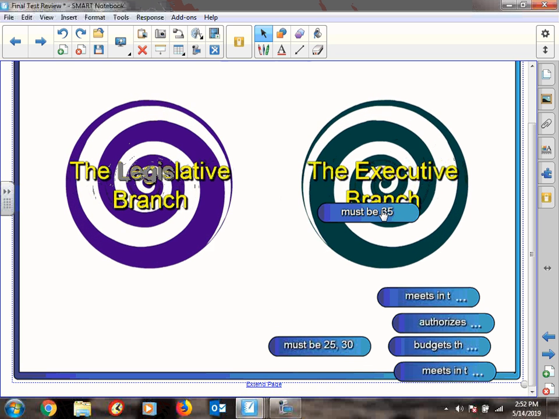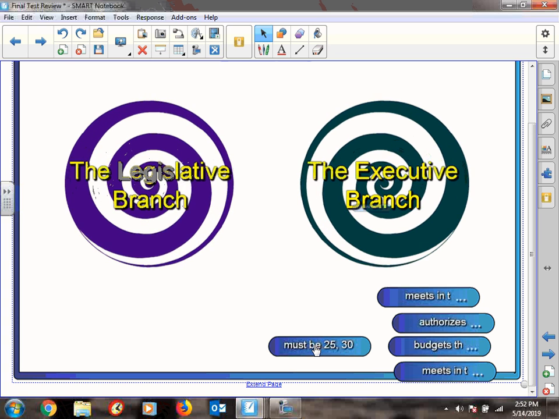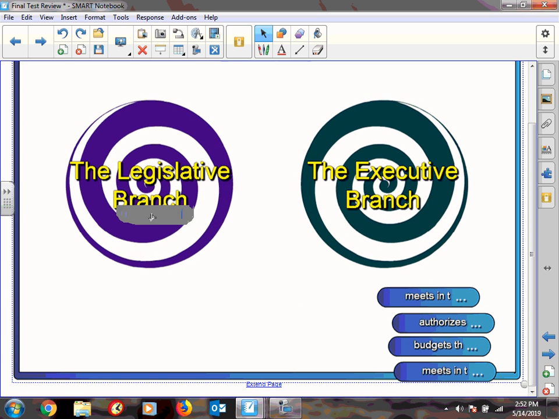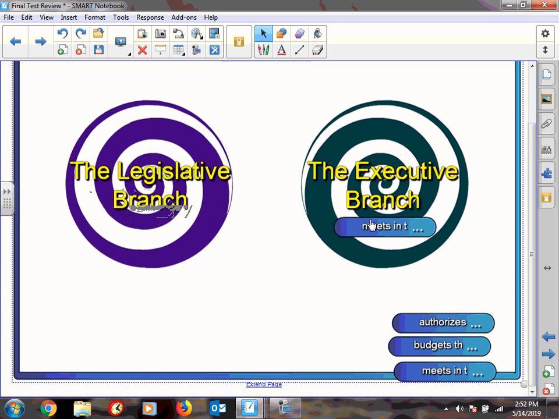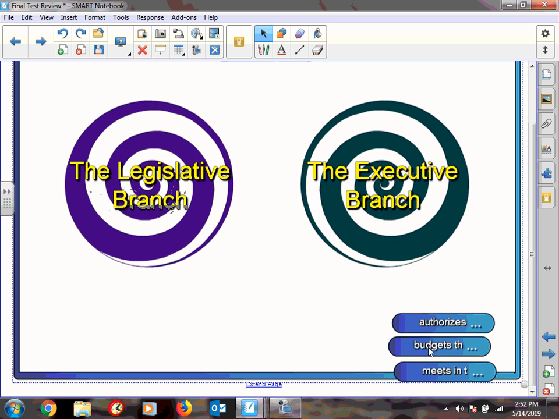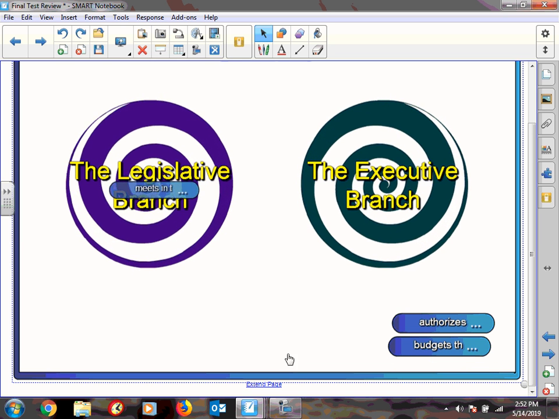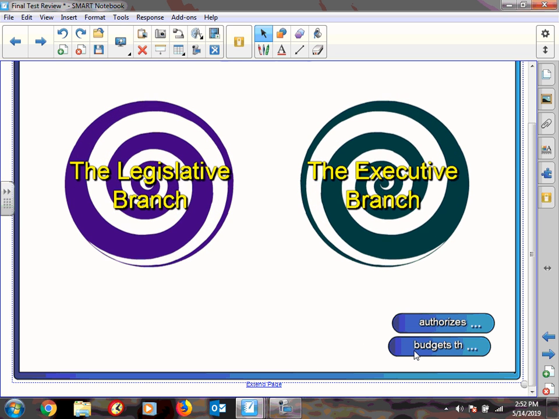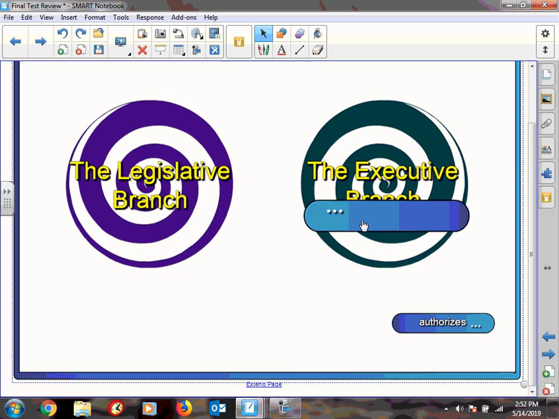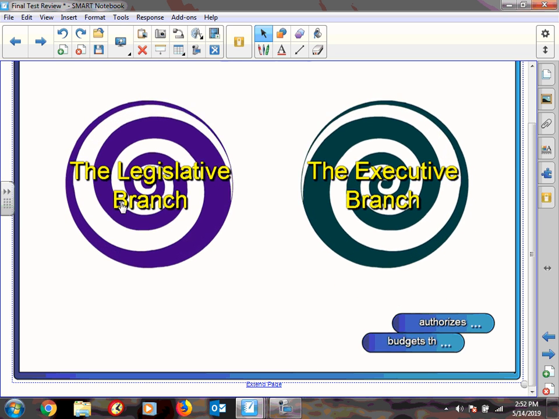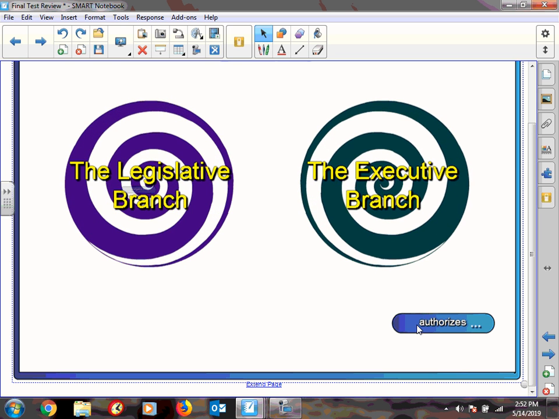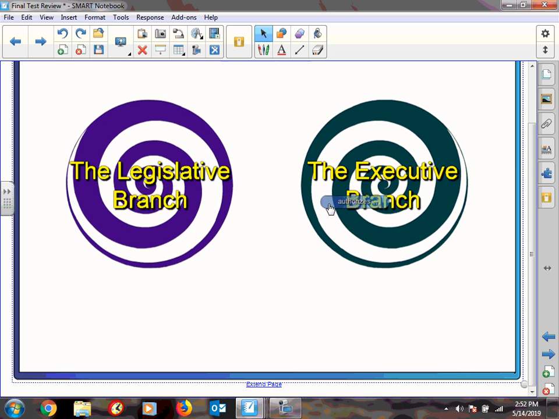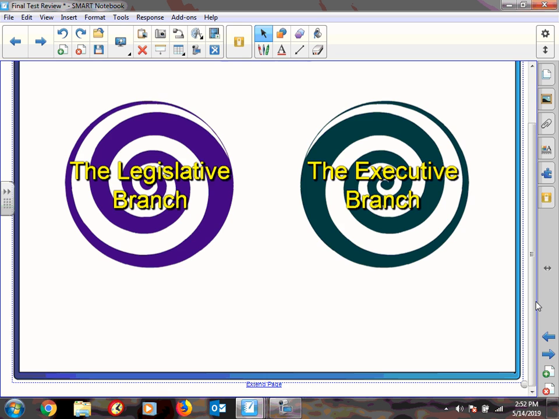The executive branch, you have to be 35. In the legislative branch, you're 25 or 30. The executive branch is in the White House. The legislative branch is in the Capitol building. Budgets the money is the legislative branch, and authorizes the money is the executive branch.